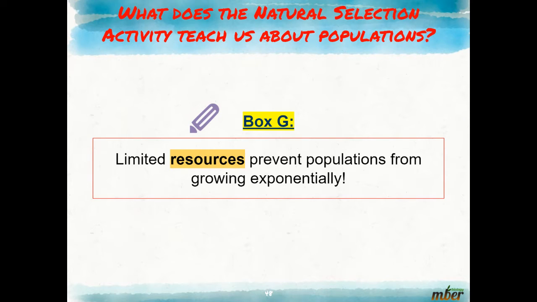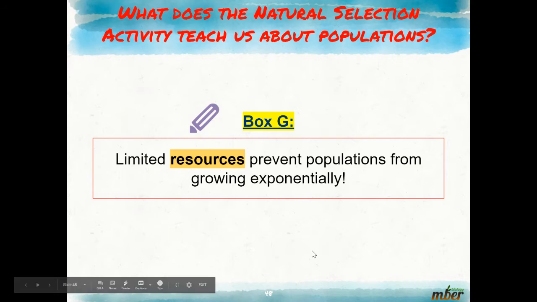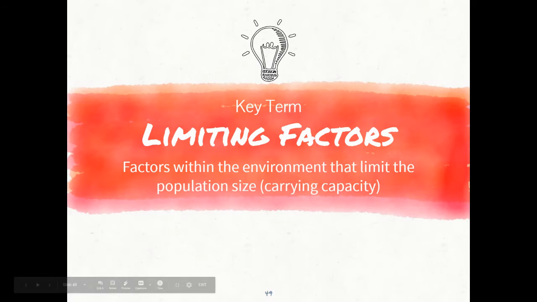Box G, fill in the blanks. Limited resources prevent populations from growing exponentially. That's what the natural selection activity teaches us about populations. That was the activity that we did earlier this last week. This is also partially because of limiting factors. Factors within the environment that limit the population size or the carrying capacity. Key term, make sure you get this down.